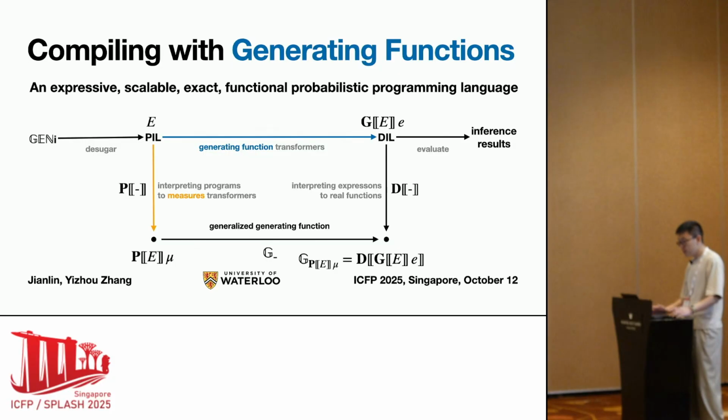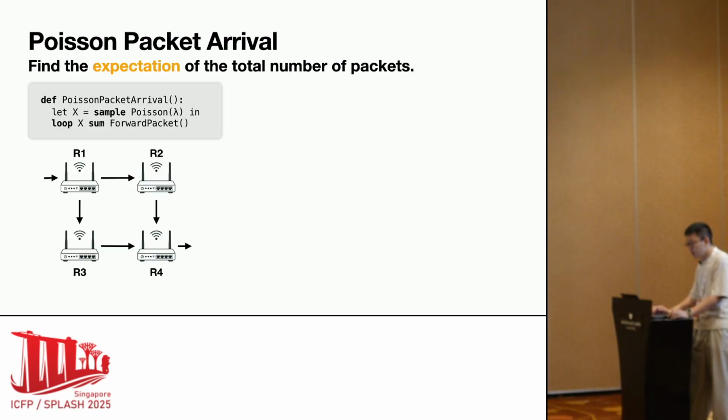This is a joint work with Yizhou. The title of our paper is Compiling with Generating Functions. We present a new approach to scaling exact inference in Bayesian probabilistic programming using probability generating functions as a compilation target. Now, here is an example of a probabilistic program.